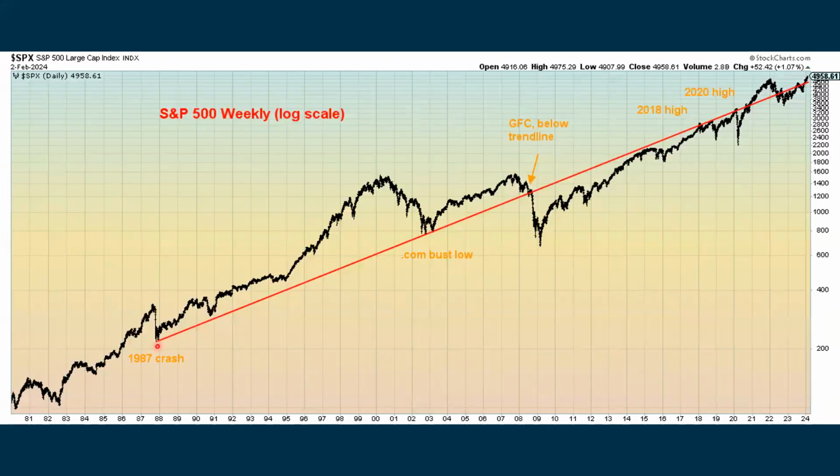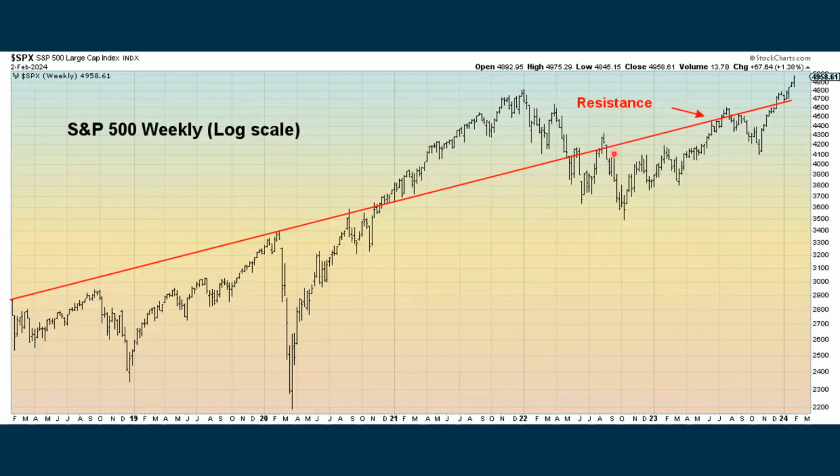Longer term, here's a trend line going back to the 1987 crash. We're still above this trend line for right now. This is taking that same trend line and only going back to 2017, where we're above this. This is just to get a better look at price.